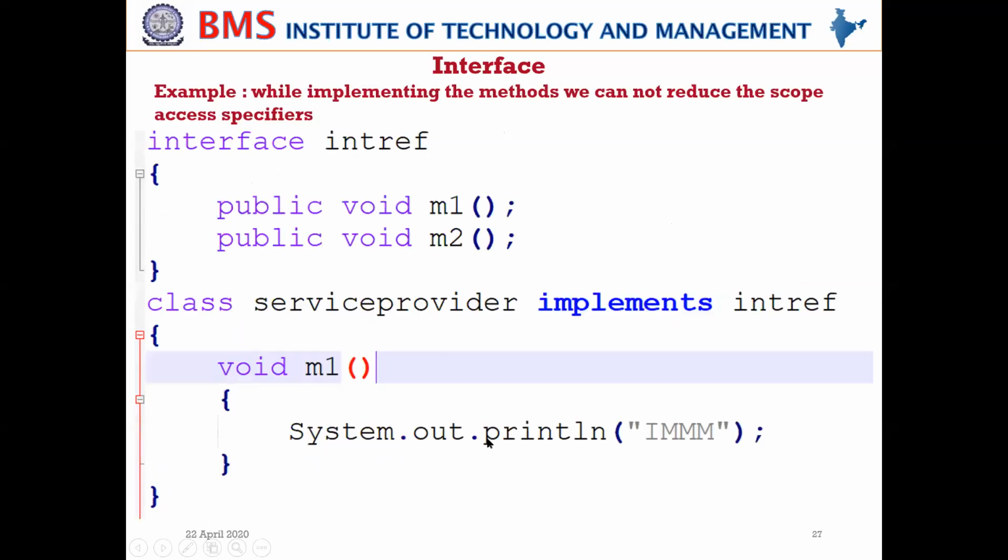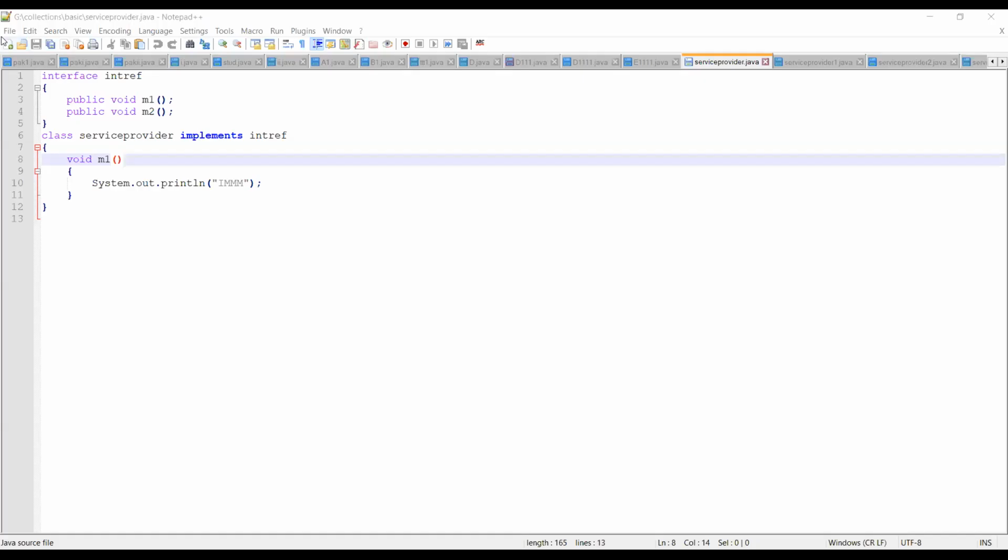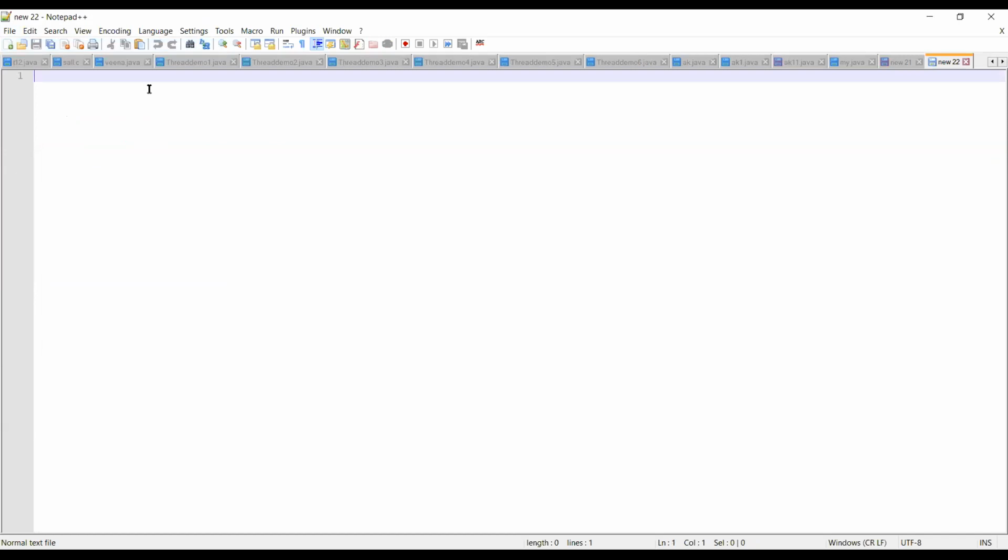So this is the theoretical aspect which I wanted to show. Now let us go to the program and see how we write it. Let us go back to the program. File, I'm going to open a new file. Let me write the program. How do you define an interface? Using the keyword interface.